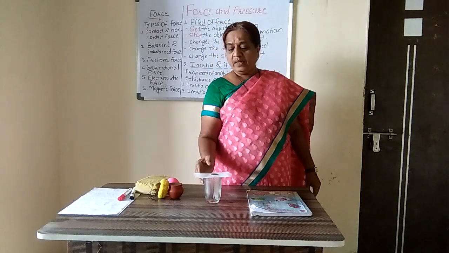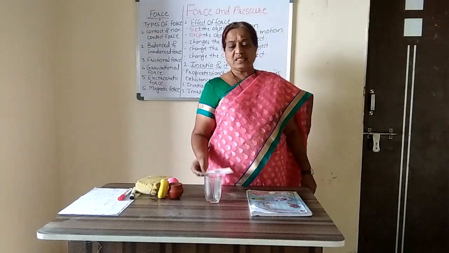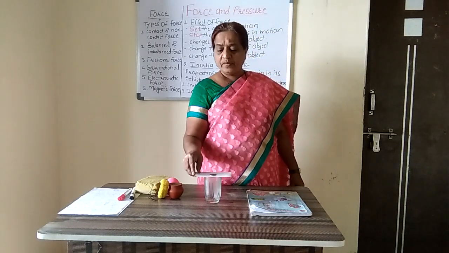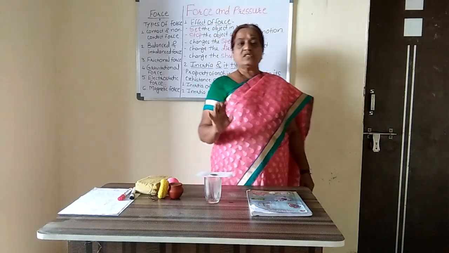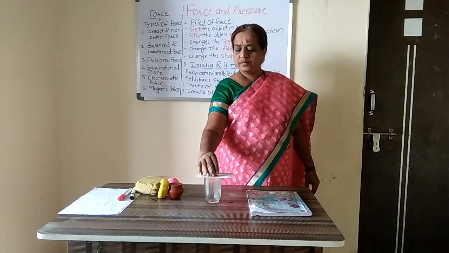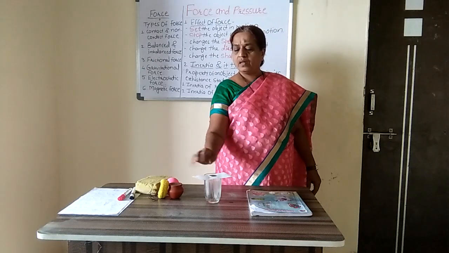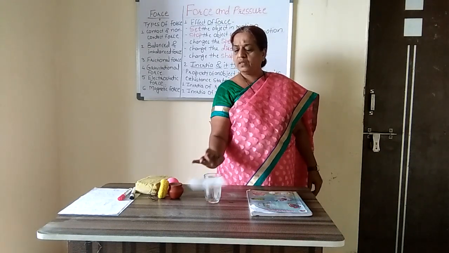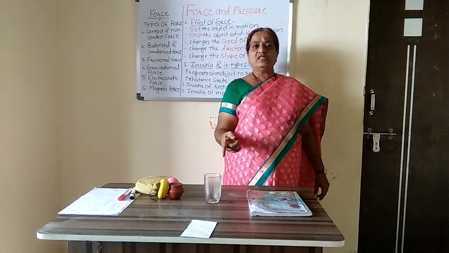See this example. Now this is a glass. This is a card, and on this card there is a coin. Now I will push this card with a slide. See what will happen. See what happened. Immediately the coin fell down in the glass.